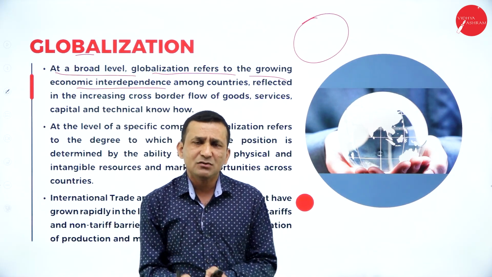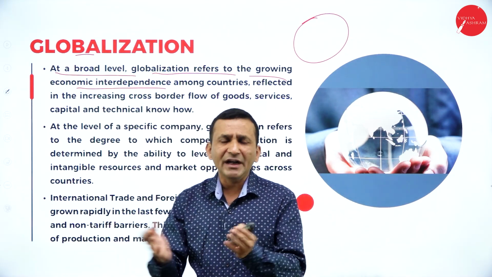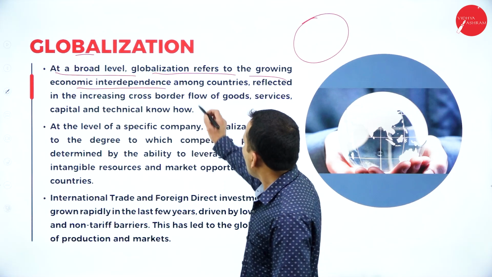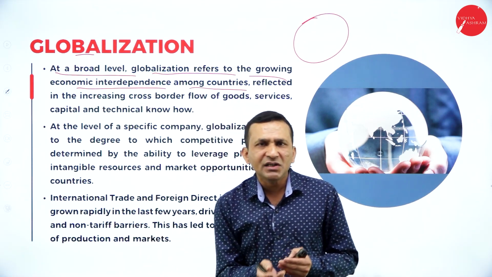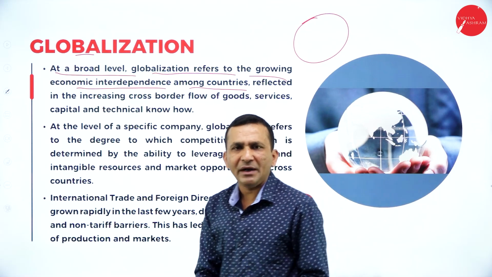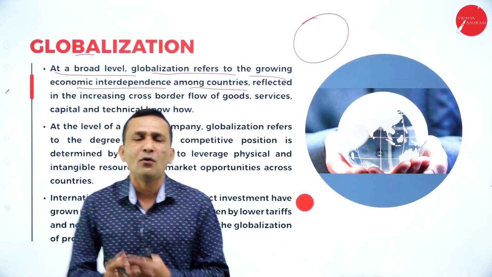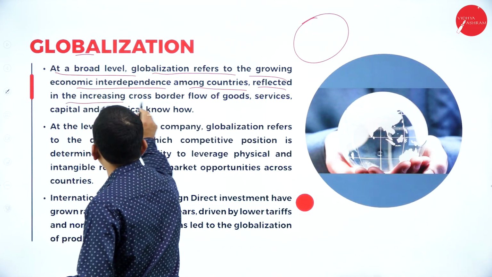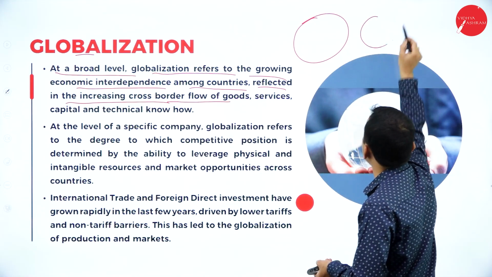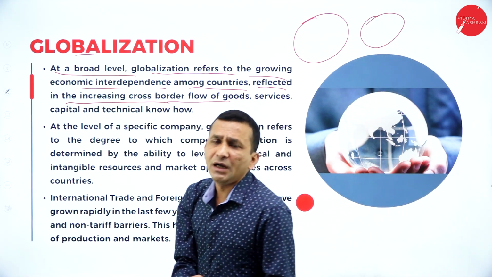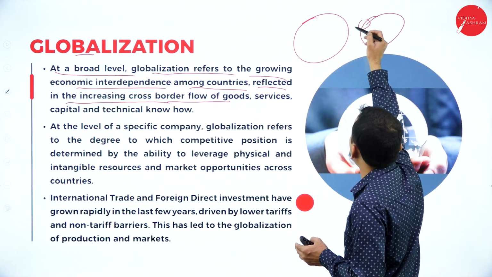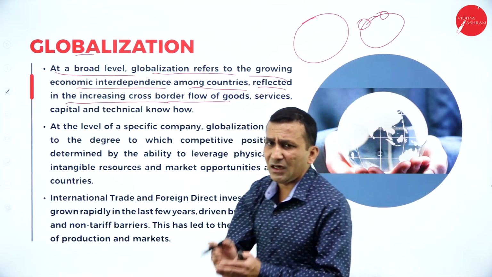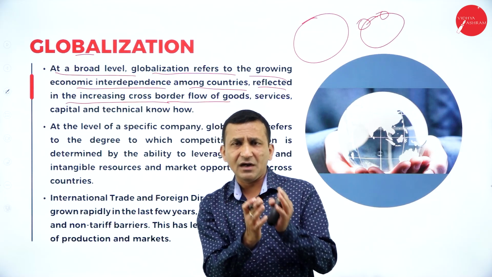The global economy is an integration or interrelation. Between the other countries there are a lot of advantages we are getting. We need to maintain a good relationship with other countries, and whatever abundant resources are available for our country, we exchange them, and at the same time we generate more revenue, reflected in increasing cross-border activity. Because we are not dealing with only one country, we are dealing with different countries. For example, Japan, Germany, European countries, Asian countries. In the Asian continent, certain countries we are trying to deal with.